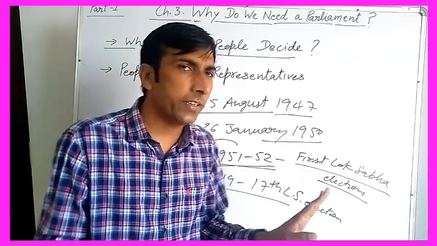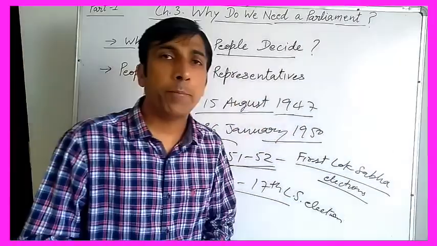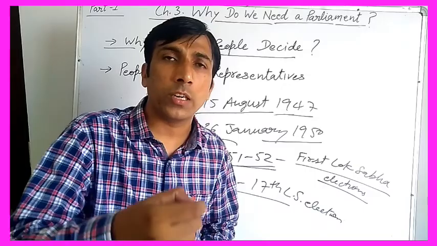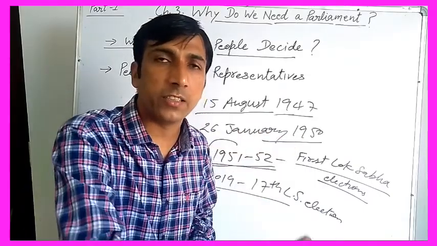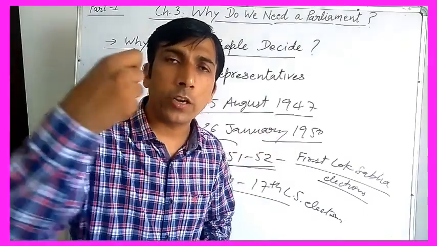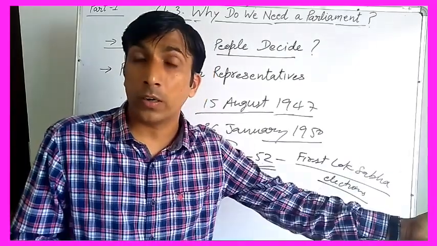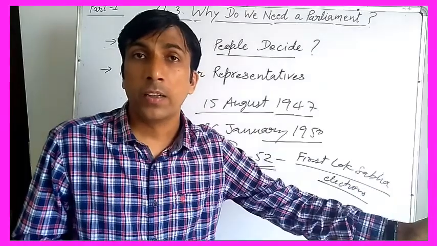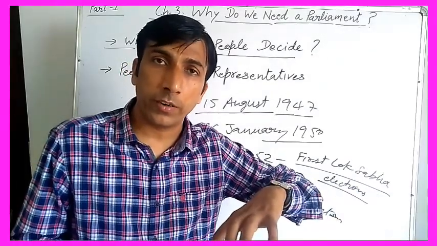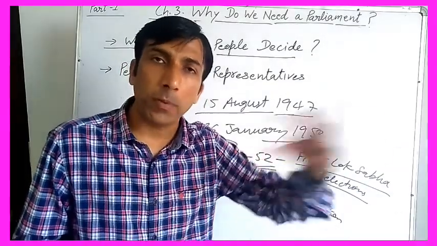It's a very simple thing. Why should people decide? Because when we did not have the right to take decisions, when we did not have the right to be involved in the decision making process during the colonial rule, the people were facing difficulties, different kinds of problems, right?